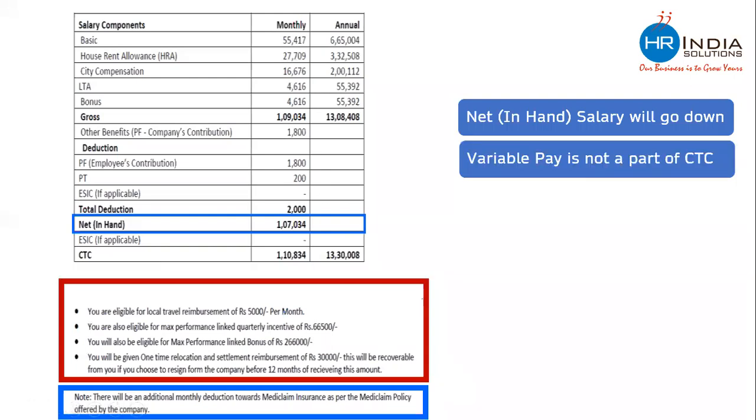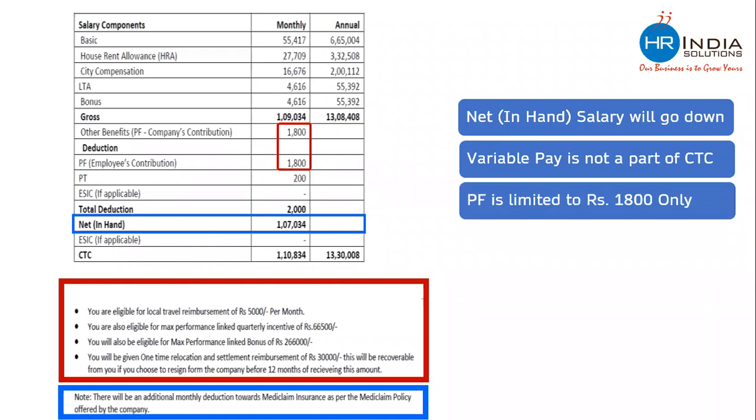So this company has not included variable pay in the CTC. Variable pay is not a part of CTC. You will see that PF contribution is only 1,800, whereas the basic salary is 55,000, which means this company is limiting PF contribution to 1,800 only. And we discuss what are the various possibilities of provident fund. Yes, the employer is free to do that, and the employer is not wrong.